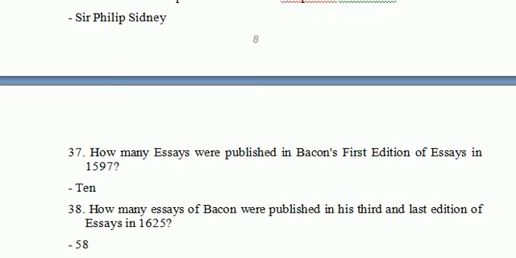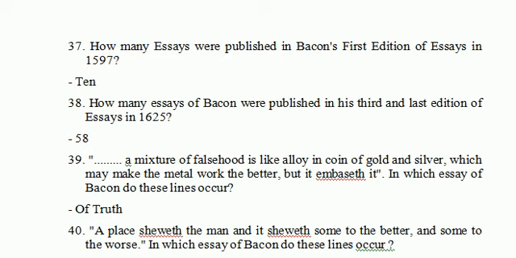Let's see next question. Question number 37. How many essays were published in Bacon's first edition of essays in 1597? So there were 10 essays in the first edition. How many essays of Bacon were published in the third and last edition of essays in 1625? So there were 58 essays.